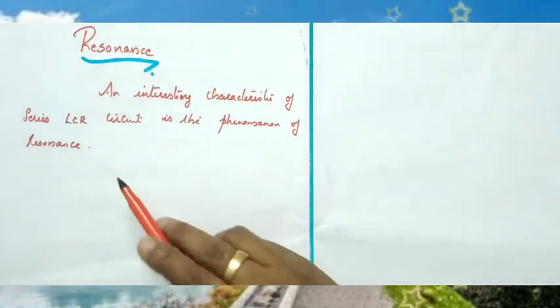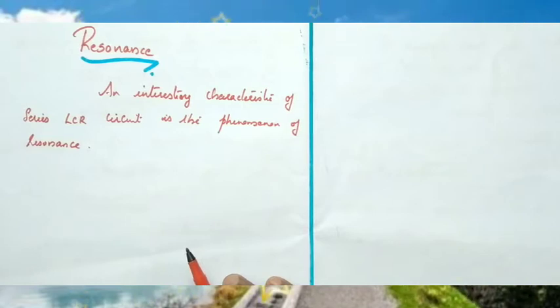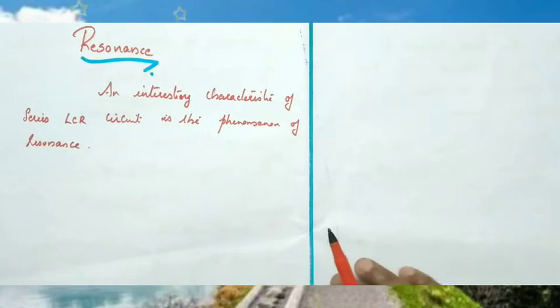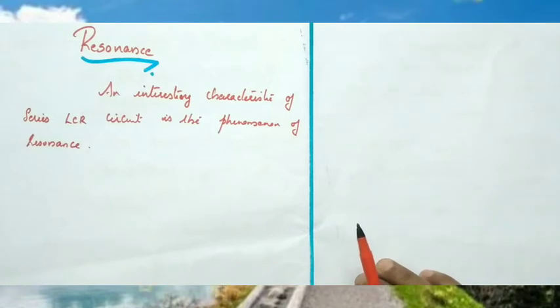Now we are going to discuss a very important characteristic of series LCR circuit, which is called resonance. The phenomenon of resonance is common among systems which have the tendency to oscillate at a particular frequency, and that frequency is called a natural frequency. If the system is driven by an external frequency whose frequency is nearly equal to the natural frequency, what happens to amplitude of oscillation? It will be greater.